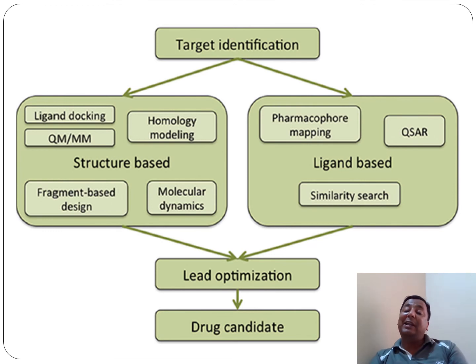Once we identify the lead, we need to do its optimization. How to optimize, we already talked about in previous lectures: lead optimization and drug optimization techniques and their methods. Once we optimize, we will find the drug candidates. Once we find the drug candidate, again we need to analyze the drug response and drug activities, and then apply it as a drug to the particular target or disease.